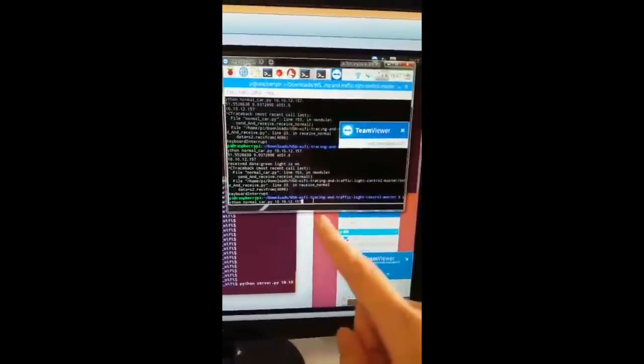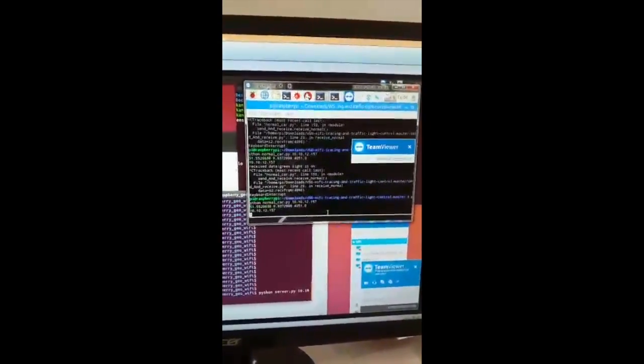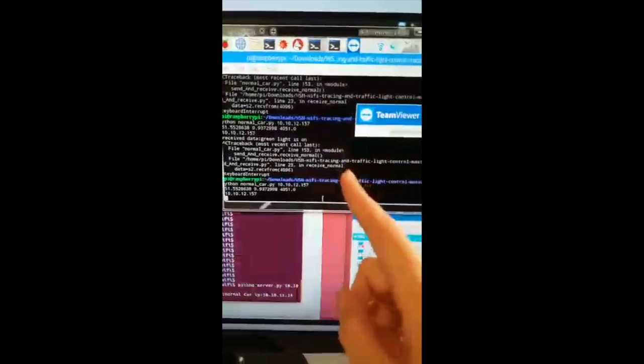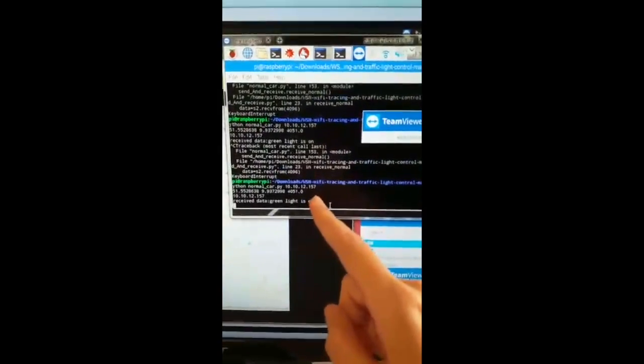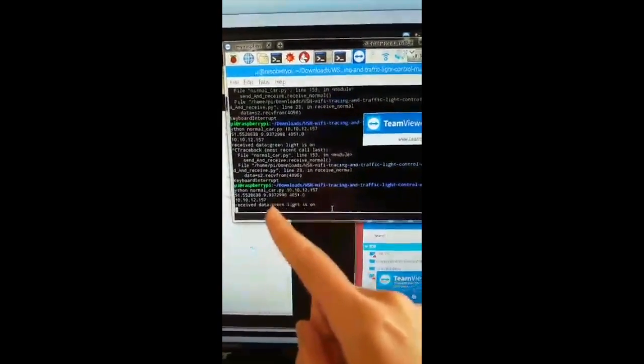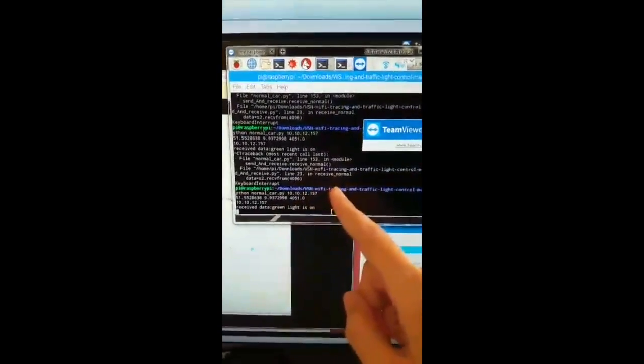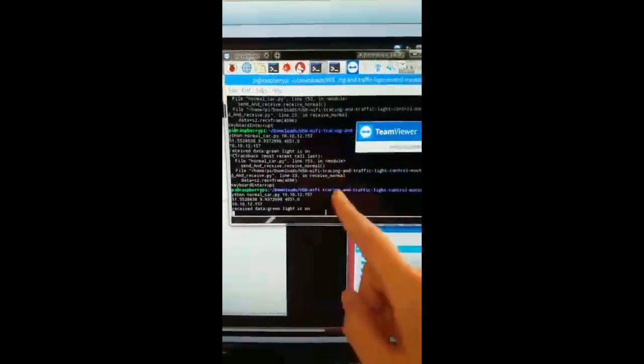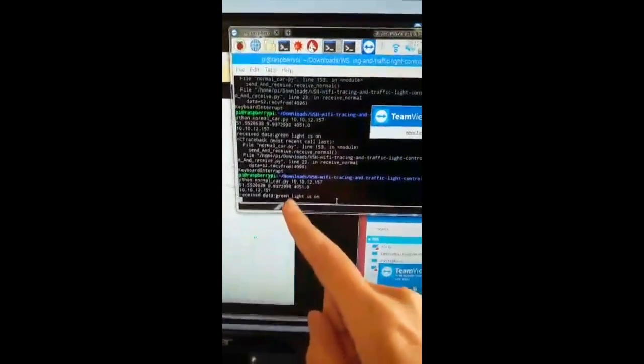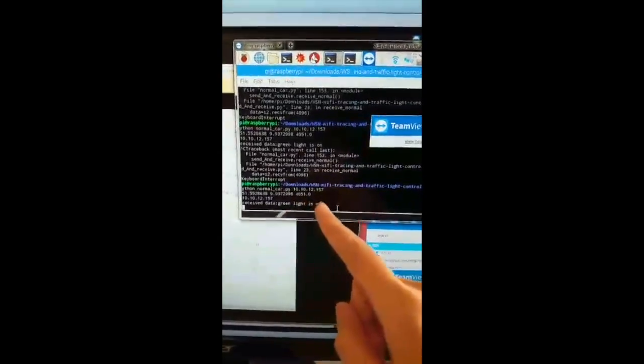Then we go to one car. This car is called the normal car. It will send information to the server. We can see here we send information. We get our longitude and latitude and accuracy, and our IP address. The IP address is sent to the server. Then we can see here we received a green light is on, and for the server here we already have